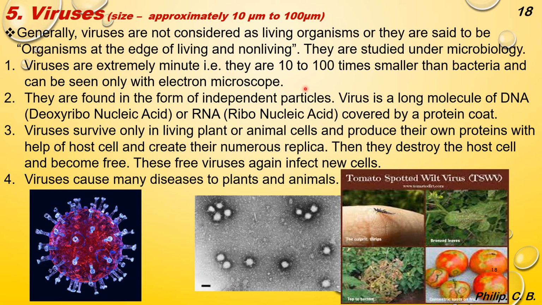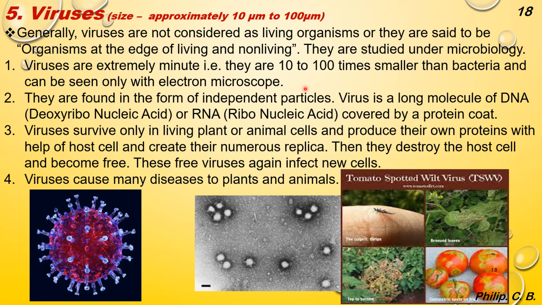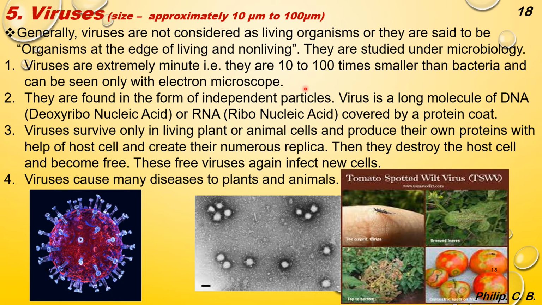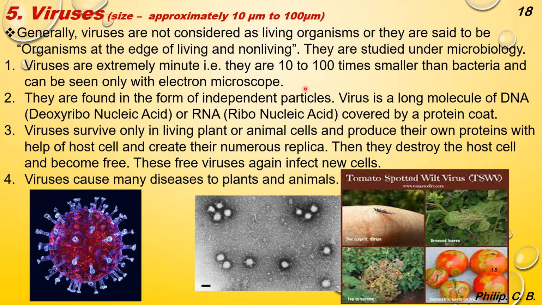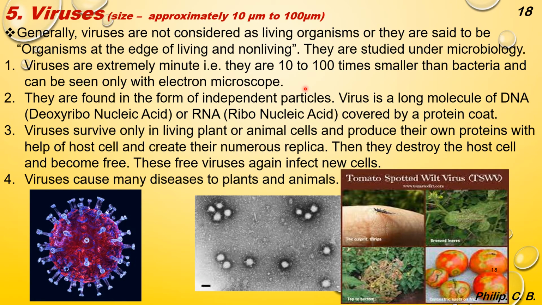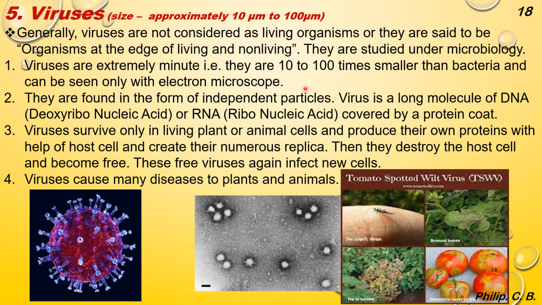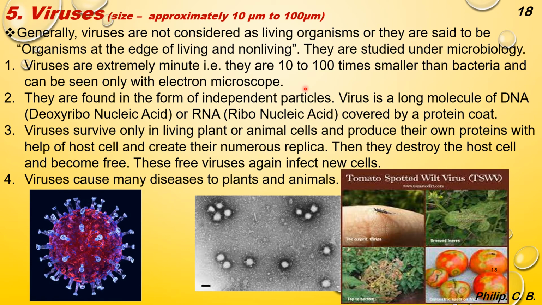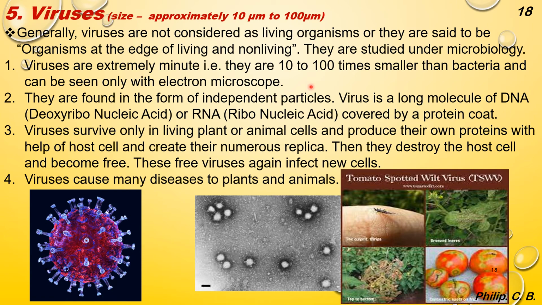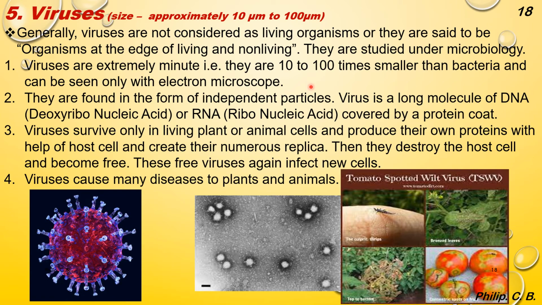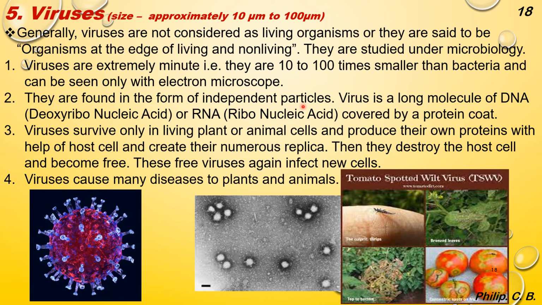Now students, you can imagine bacteria itself is very small, which are not visible with our naked eyes. We have to use microscope, and viruses are 10 to 100 times smaller than a bacteria. So these viruses are such that they can even infect a bacteria, or cause harm to the bacteria. And the viruses can only be seen under an electron microscope because they are very minute. They are found in the form of independent particles.